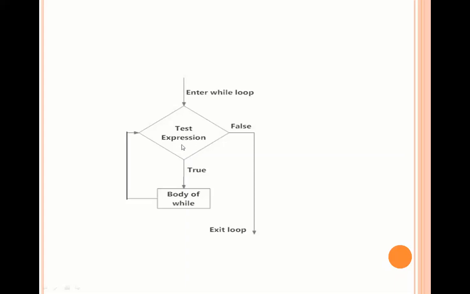And again, if it is true, then it will execute the body of while a third time, and so on and so forth, until the test condition comes as false, and when it returns false it will exit the loop. That means it will execute the body n number of times, until its condition is false.